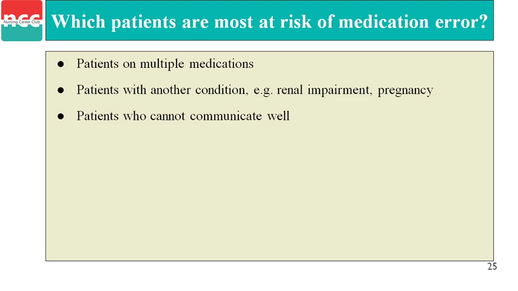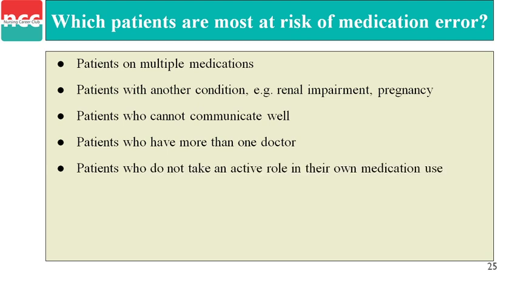Next, patients who cannot communicate well, not giving any feedback. Next, patients who have more than one doctor, where many doctors are treating one patient, so many medication errors can occur.